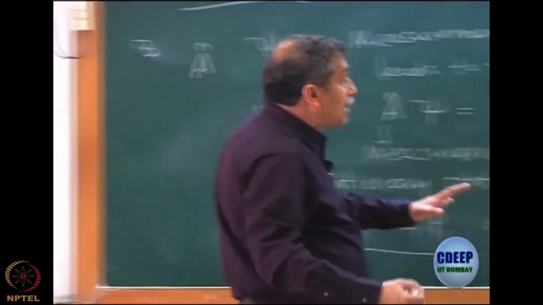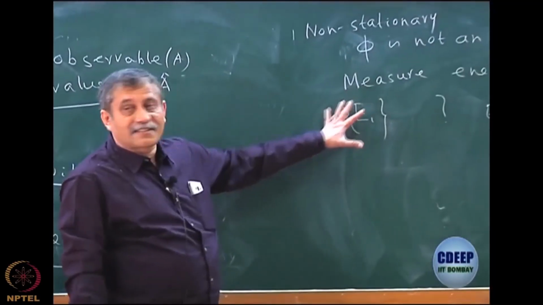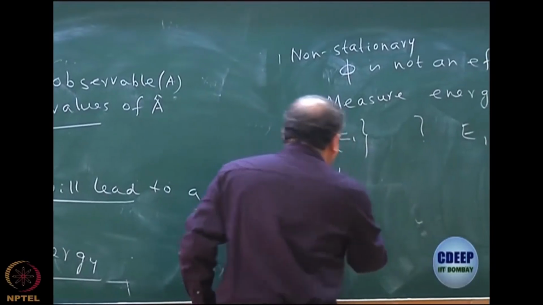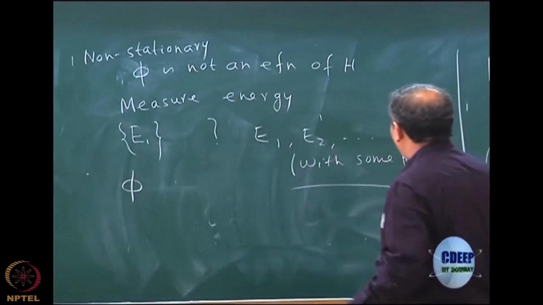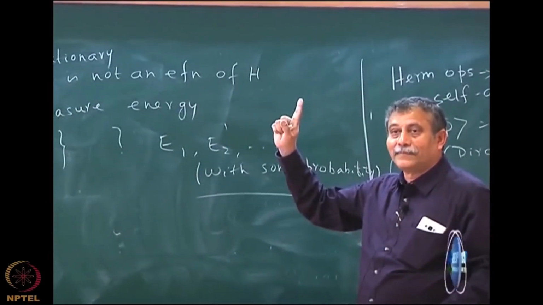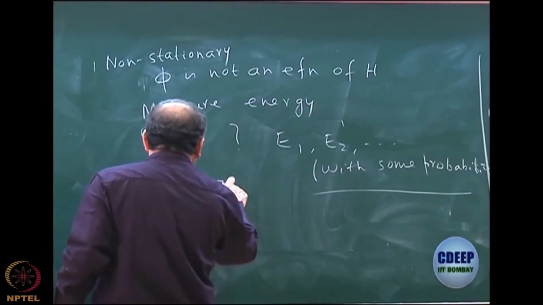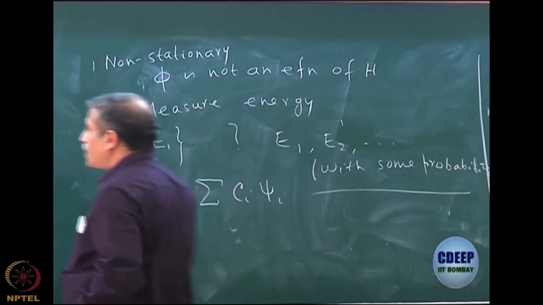The non-stationary state actually caused serious pain and serious discussion in quantum mechanics till, of course, Schrodinger said that although they will get different values, what I can predict is the probability with which these values will come. How will the probability come? In the following manner: I can always expand this phi as a linear combination of the actual eigenstates of the Hamiltonian.